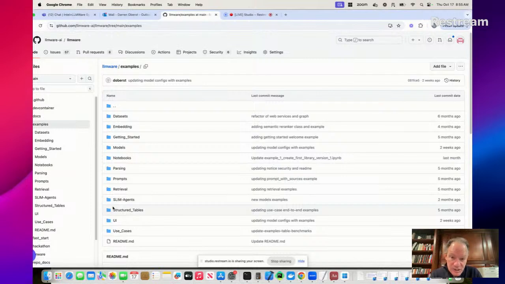Most of them are just like the ones we've looked at, annotated, clear examples. They build up skills case by case, from end-to-end use cases, UI, incredibly cool things we didn't get a chance to get into around structured tables, exploring other models, different retrieval and database strategies. If you like notebooks, we've got a whole bunch of things on notebooks. If you like parsing and extracting information from documents, whole bunch of stuff on that. So again, would really encourage you to dive in and use these examples.